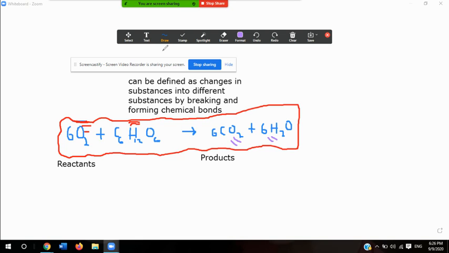If we look at your book and it talks about chemical equilibriums, it says some reactions go from reactants to products until the reactants are used up. However, many reactions in living organisms are reversible. They move in both directions at the same time. These reactions tend to go in one direction or the other depending on the concentrations of reactants and products.